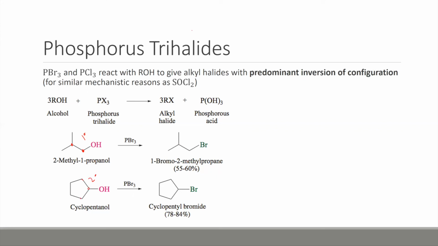You can use phosphorus trihalide for primary, secondary, or tertiary alcohols to form your product alkyl halide. You'll notice that, again, this will occur with a predominant inversion. So if you're starting with an R, you would end predominantly with an S, or vice versa.